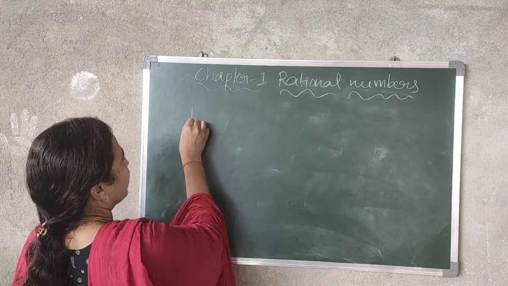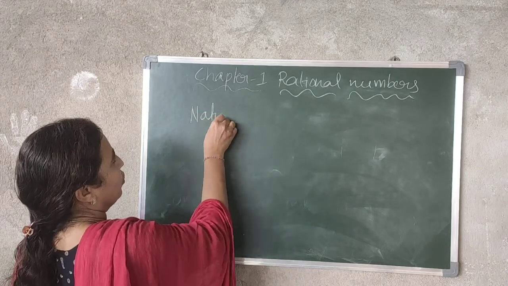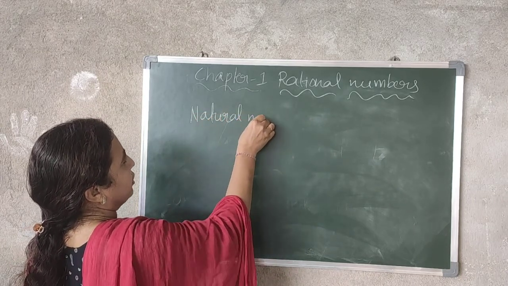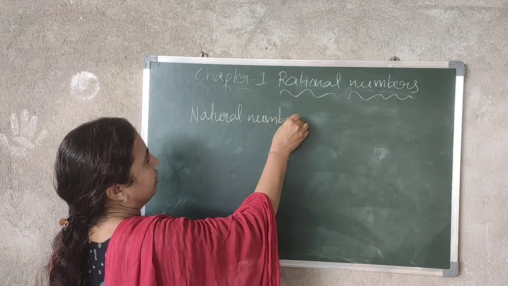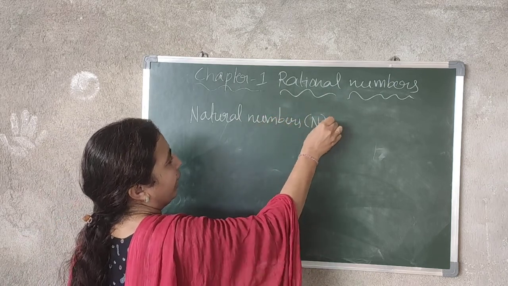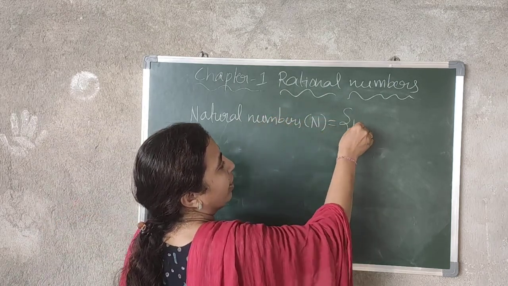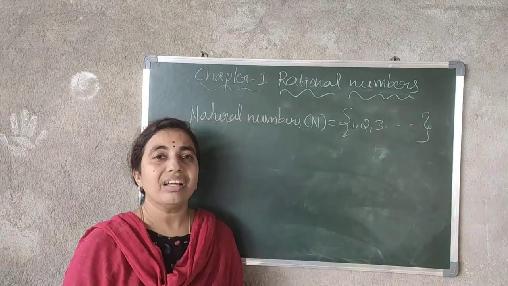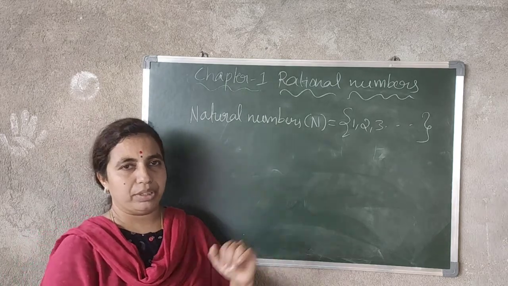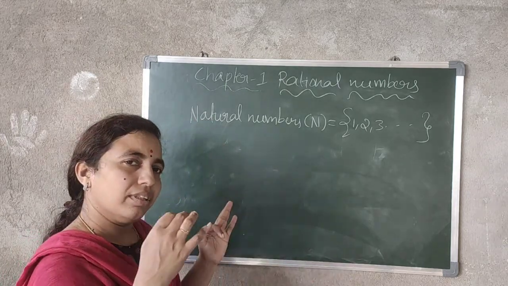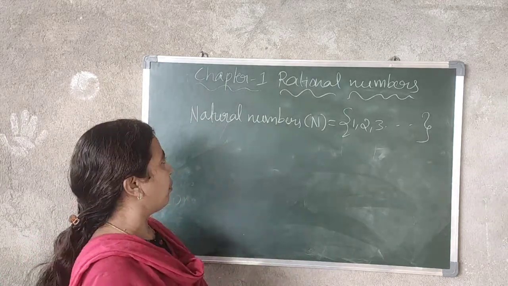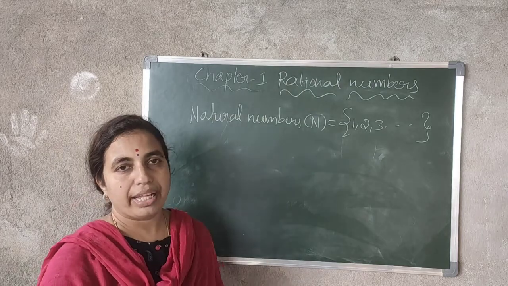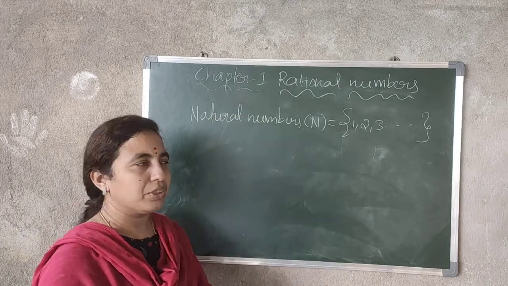Natural numbers are denoted by N and start from 1, 2 and so on. This is the first set of numbers you have, from primary classes you have learned about natural numbers. Then what is the next set of numbers?